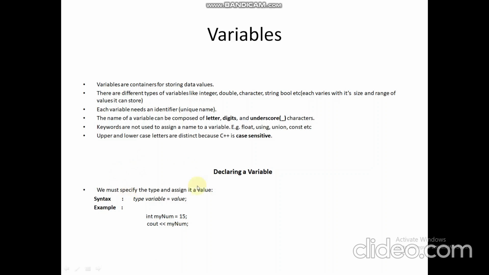Here I have given you one example. int myNum = 15 assigns the value 15 to this variable named myNum, which is of integer type. So it is a valid declaration, and cout is an object which gives an output of myNum. And here I have not given double quotes because we want the value of this variable.